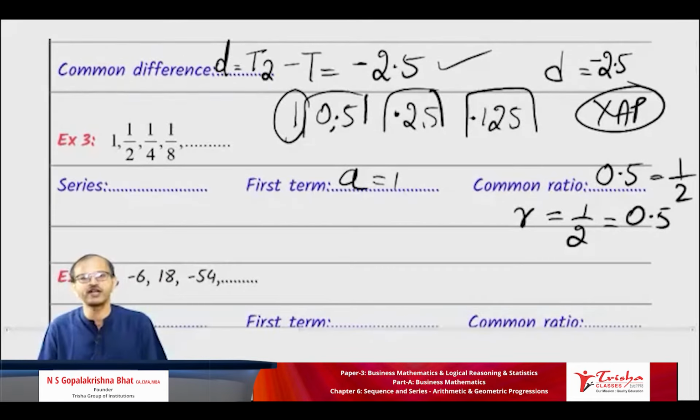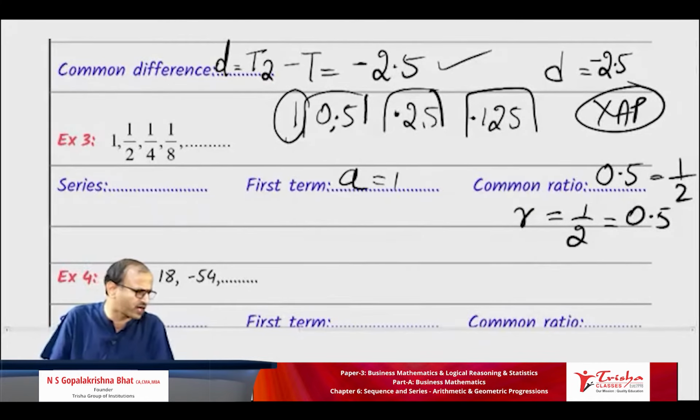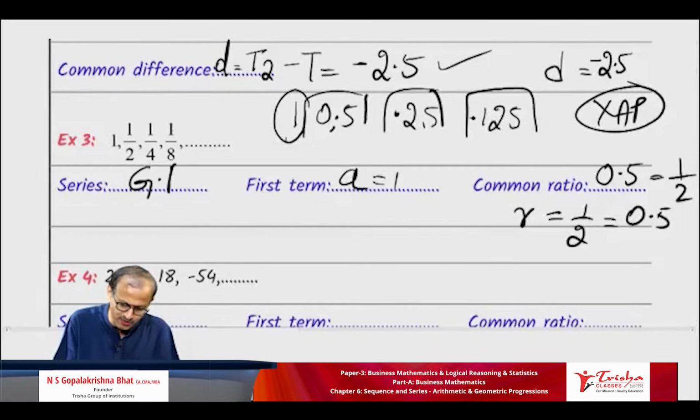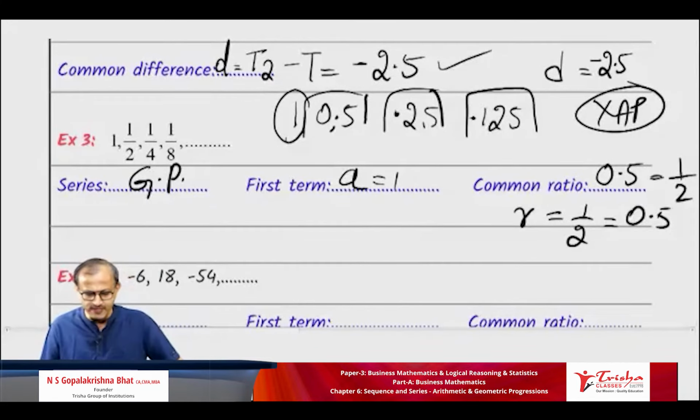Whenever the ratio remains the same, there is a constant ratio. We call it AP, GP, HP. Excellent. I'm very happy about your quick responses. So, conclude: it is a GP. First term A is equal to 1. Common ratio r is equal to 1 by 2 or 0.5.